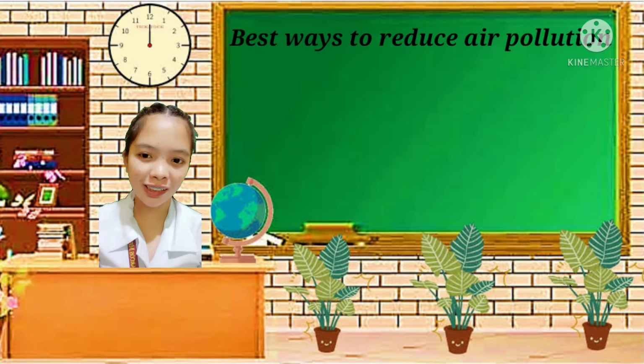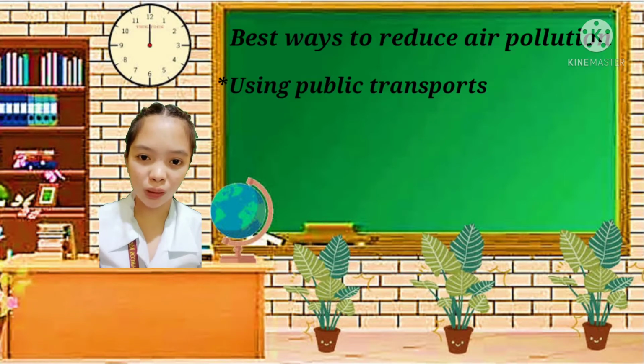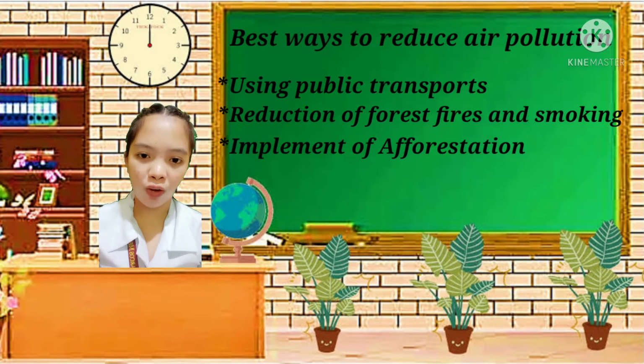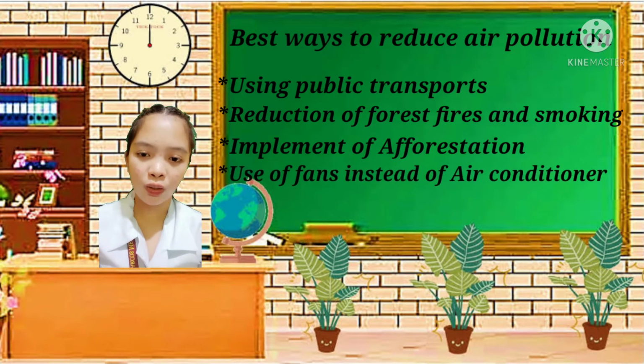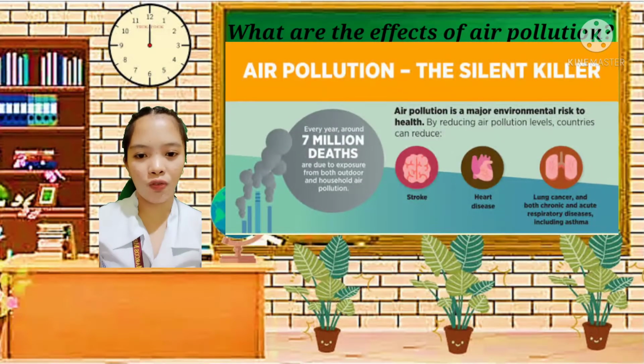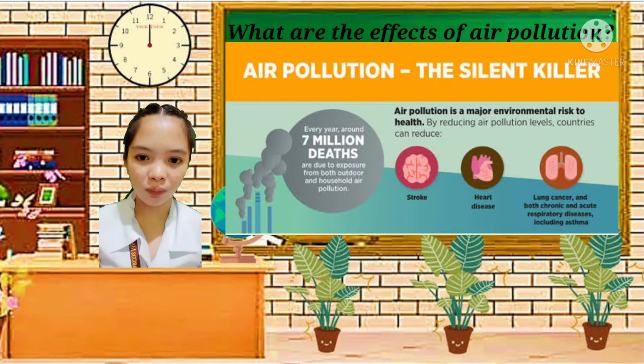Very good, class. Using public transport, reduction of forest fires and smoking, implementation of afforestation, and use of fans instead of air conditioners are some of the best ways to reduce air pollution. So what are the effects of air pollution?